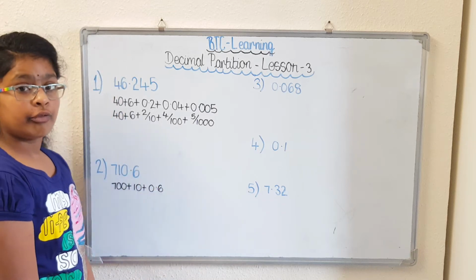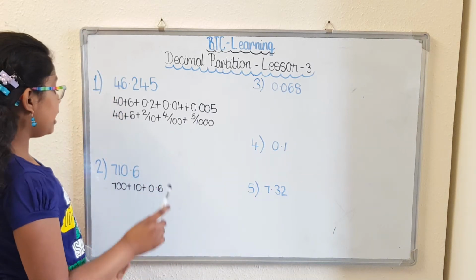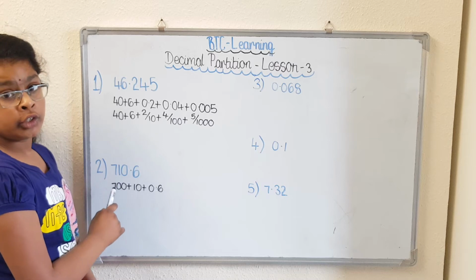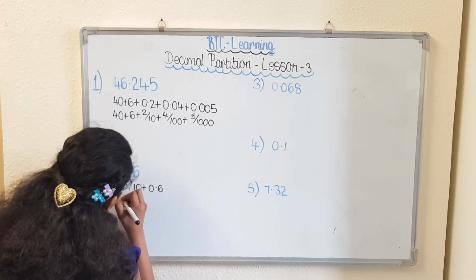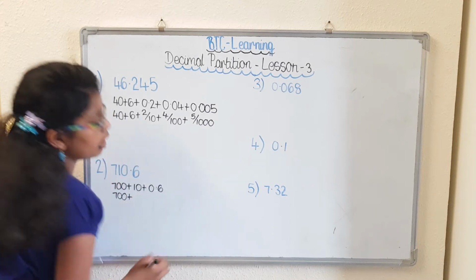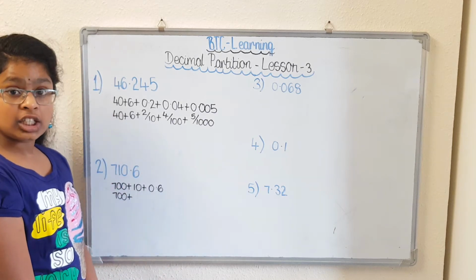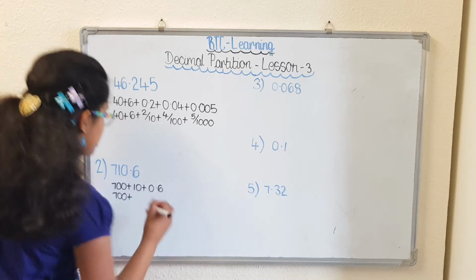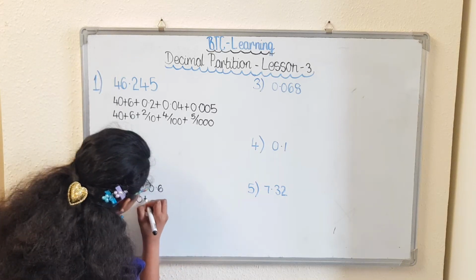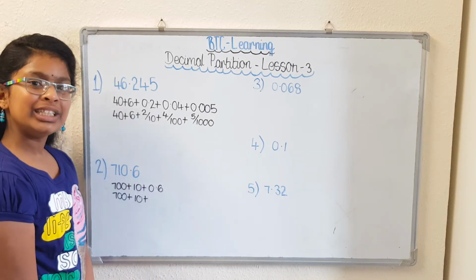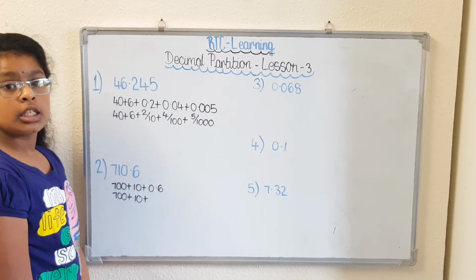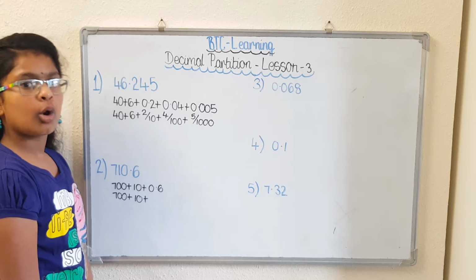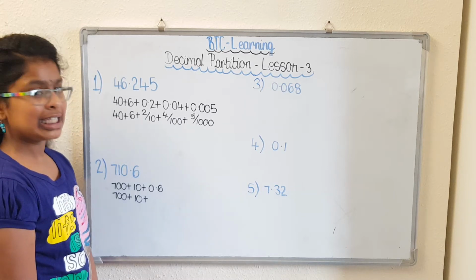Next, we're going to do it in fraction. Again, the 7 is in the hundreds column, so it is a 700. 1 is in a tens column, so it is 10. Again, we're not going to include the 0, so we are going to move on to the 6. The 6 is in the tenths column, so it is 6/10.